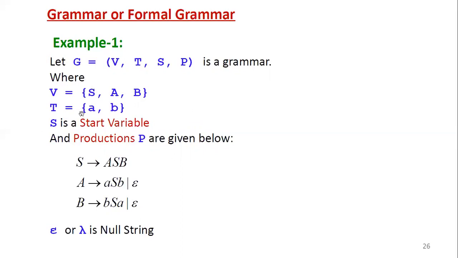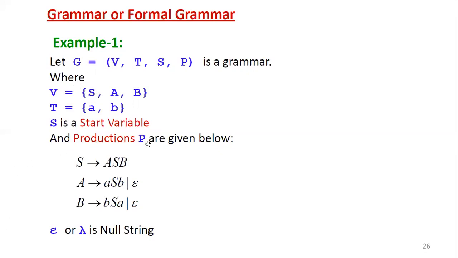The starting letter, by default, is called capital S, which is the start variable. Suppose in the set V, if you don't have S, we have A, B and C, but the starting one is A, then capital S is A only. The starting variable is A. But here S is given by default, so the starting variable is S. Why? Because it is placed in the first position of the list in V. So S is the starting variable.